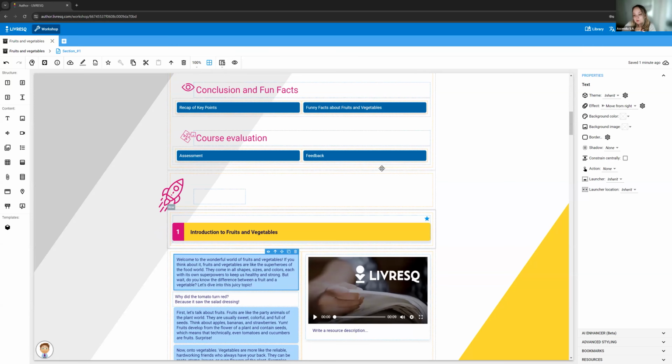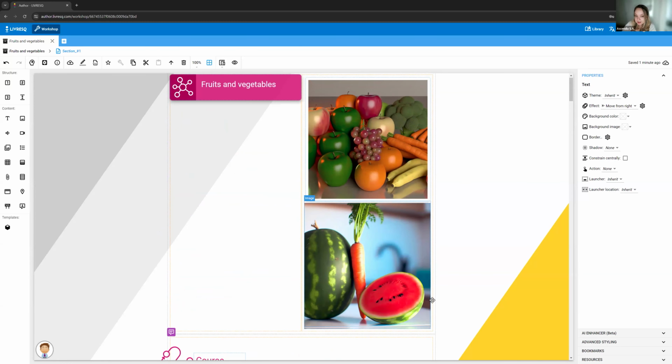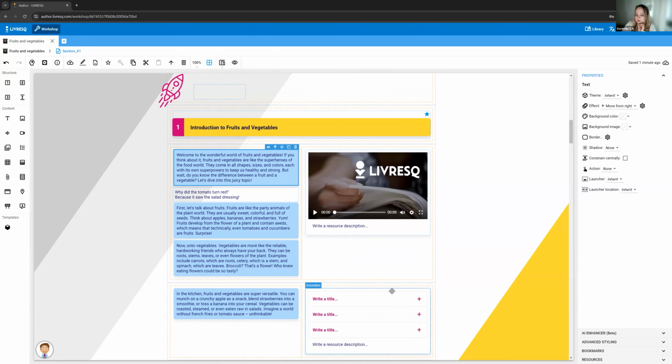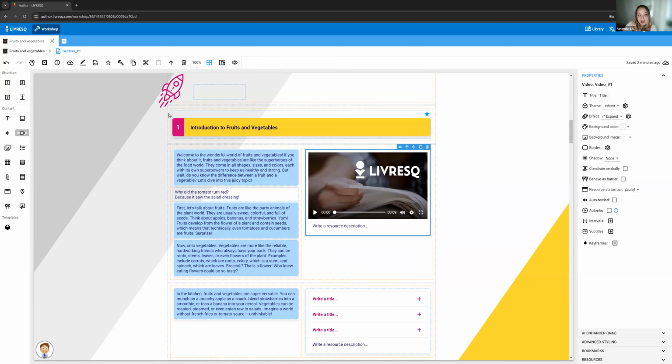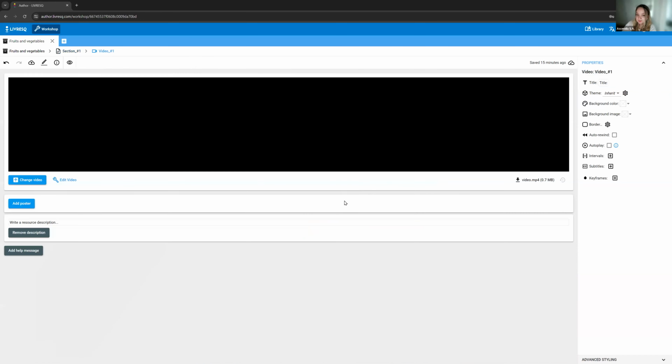We've seen how AI works for the entire project if we wanted to create a lesson from scratch. Now, the next step and the other thing that I promised you is videos using AI. In order to create a video using AI, we will add a video resource to our project by dragging and dropping from the left-hand side, and we will double-click that video resource to edit it.